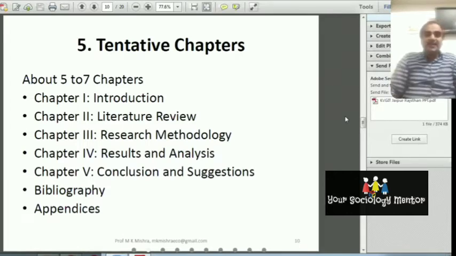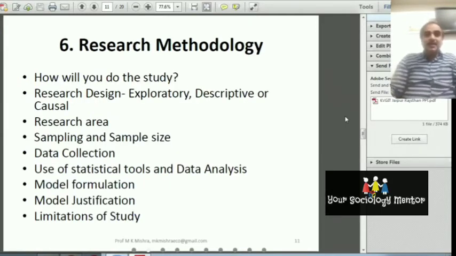Or you can decrease one or two chapters in the case of UG and PG level thesis or MT level thesis. You can decrease or you can write this also, okay. But this is the research proposal, and the next part is the research methodology.